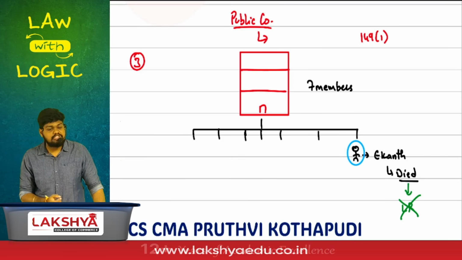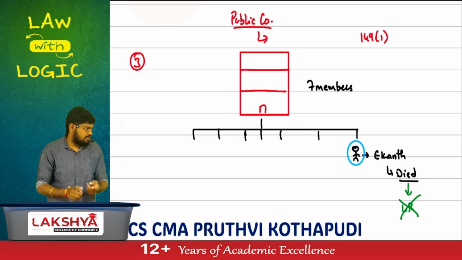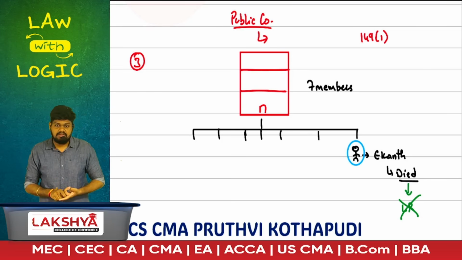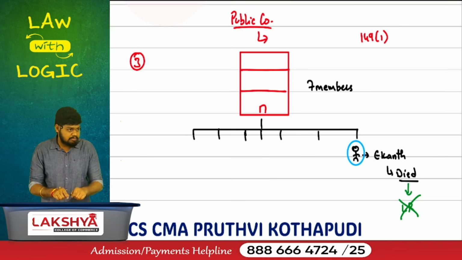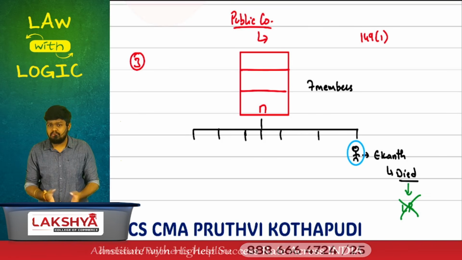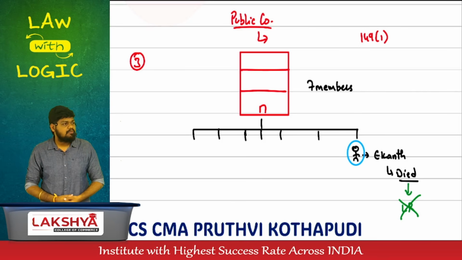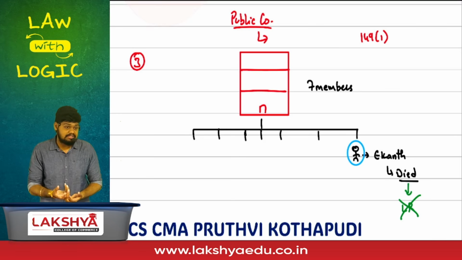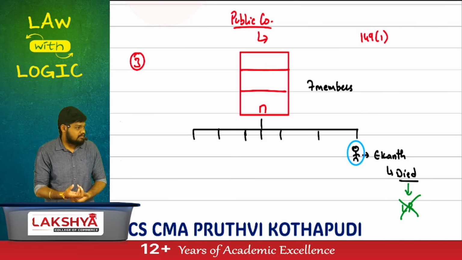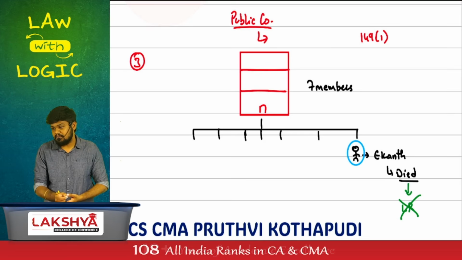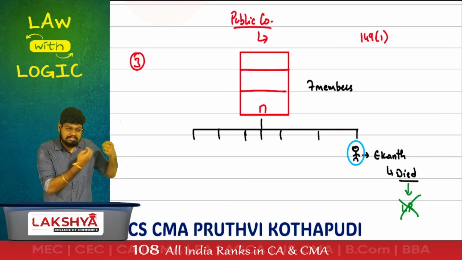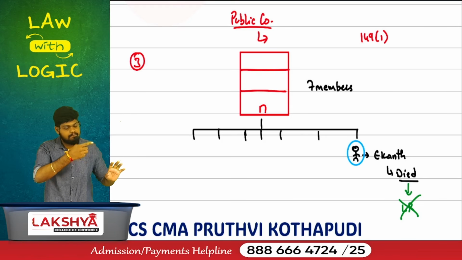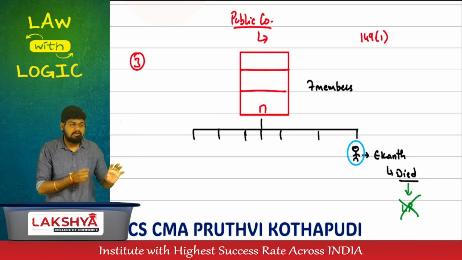The public company shall have a bare minimum of 7, but because of his death, now the public company has only 6 members. With 6 members, can I call you a public company? No. That means you have to appoint another member to carry on the business as a public company. To call yourself a public company, you must have a bare minimum of 7, but for whatever reason that might be, your number of members have fallen below the minimum requirement.